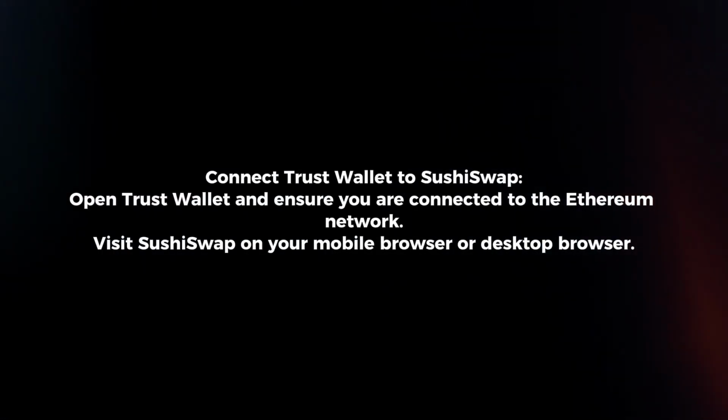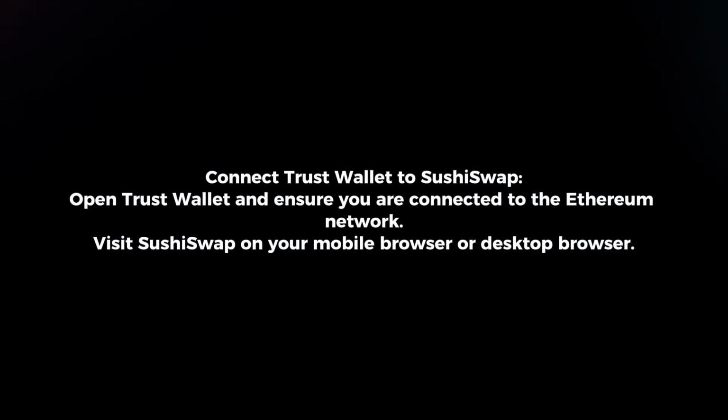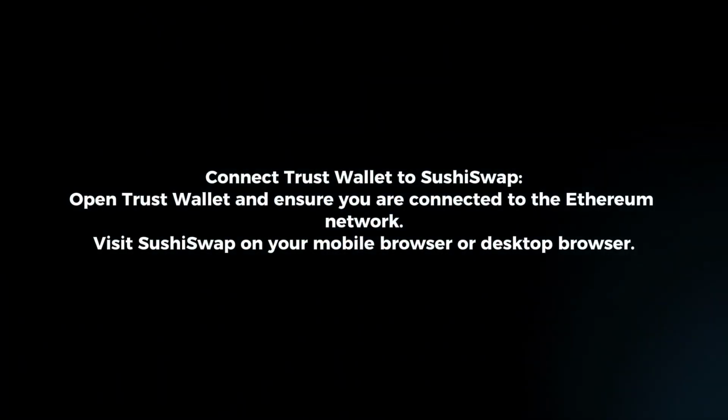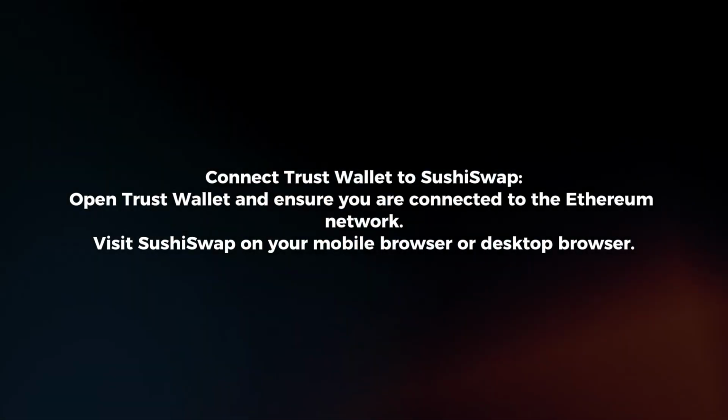Connect Trust Wallet to SushiSwap. Open Trust Wallet and ensure you are connected to the Ethereum network. Visit SushiSwap on your mobile browser or desktop browser.